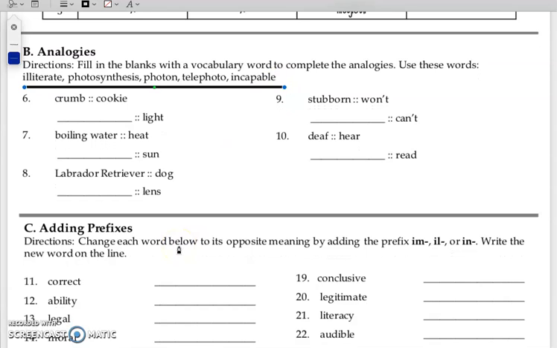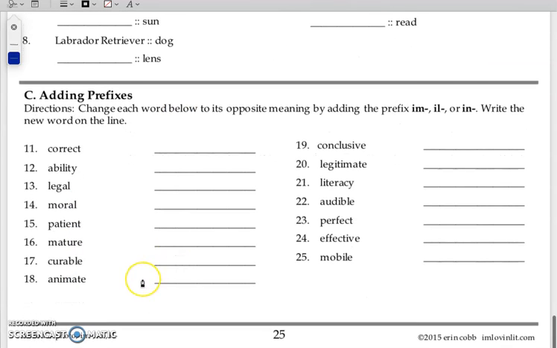Part C, adding prefixes. Directions. Change each word below to its opposite meaning by adding the prefix im, il, or in. Write the new word on the line. 11, correct. 12, ability. 13, legal. 14, moral. 15, patient. 16, mature.